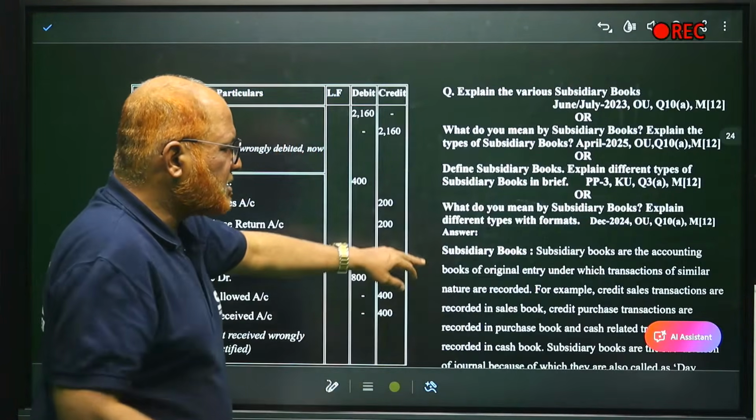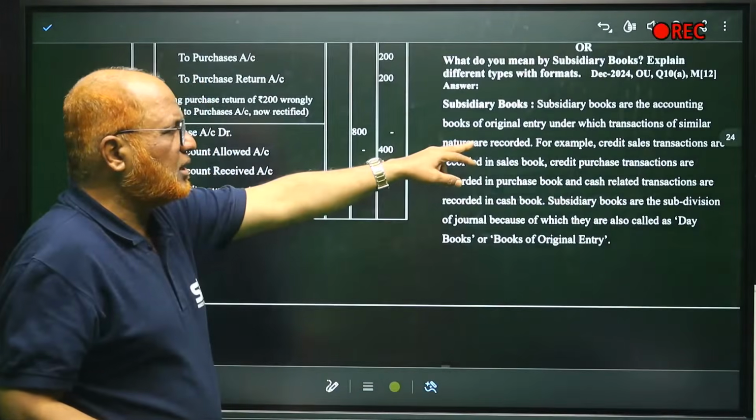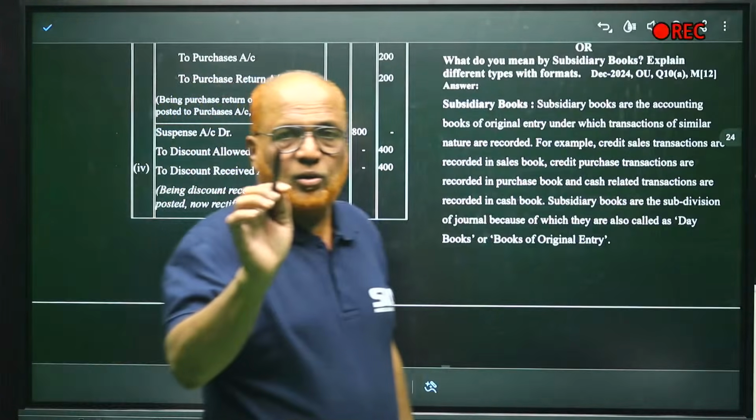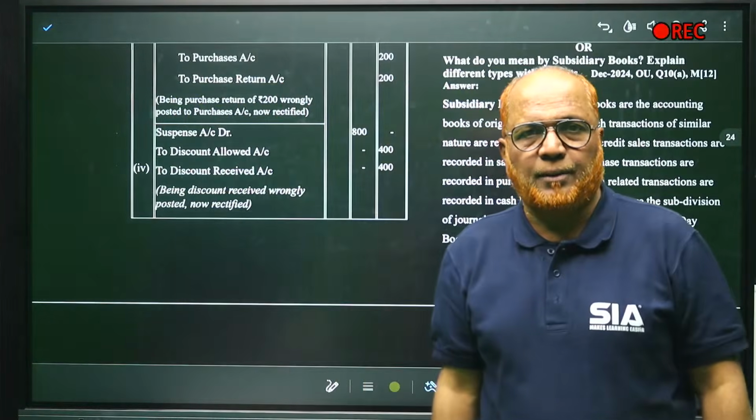So here the meaning is given. Subsidiary books are the accounting books of original entry in which transactions of similar nature are recorded. Example: sales. All this theory you can get from the SIA app. Remember.